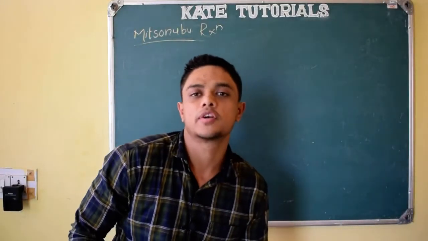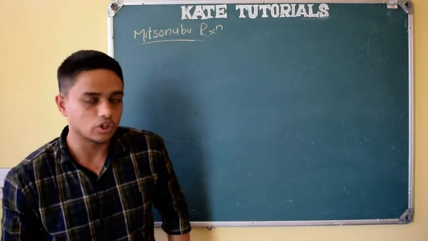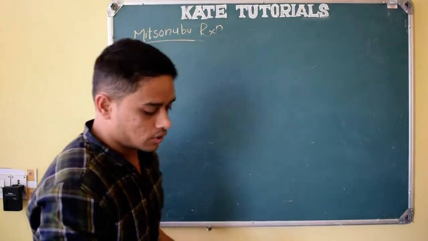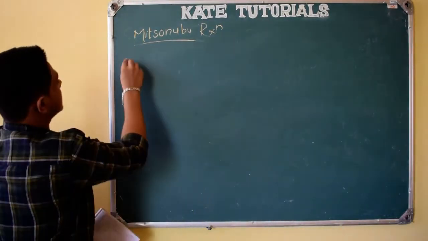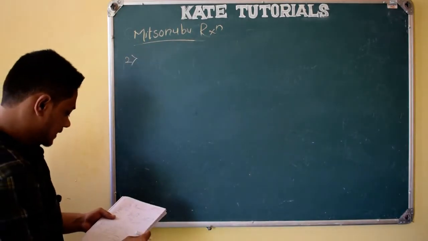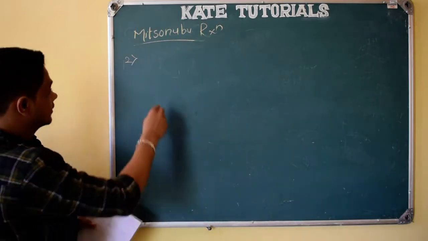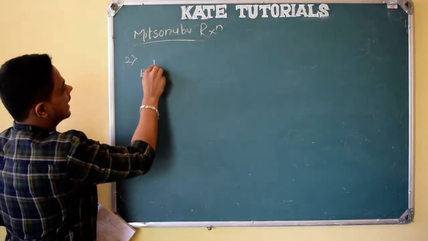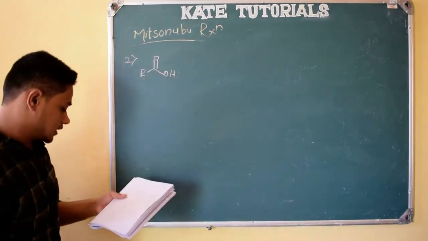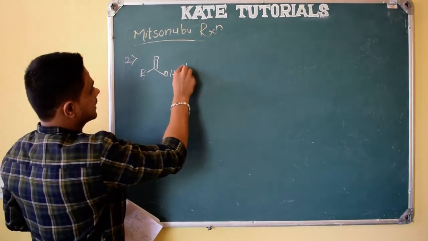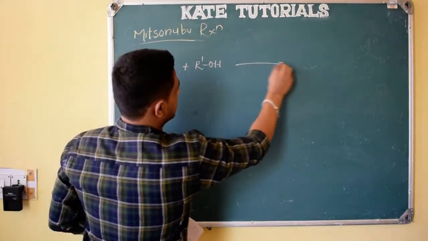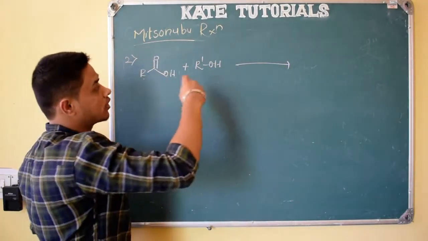So in the last class we were discussing the examples of Mitsunobu reactions, right? So in this class let us continue with that. Let us see the second example in the Mitsunobu reaction. So the second example is, see here. What is this? This is an acid group, RCOOH. RCOOH is an acid group and it is treated with alcohol, in the presence of what? The Mitsunobu reagent.